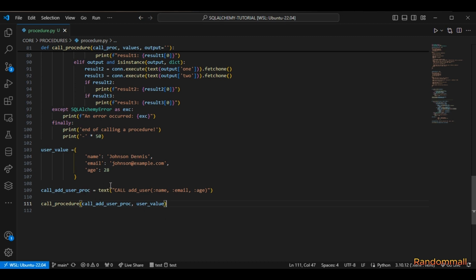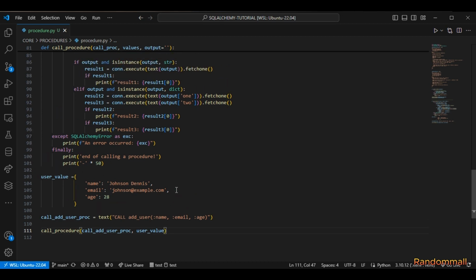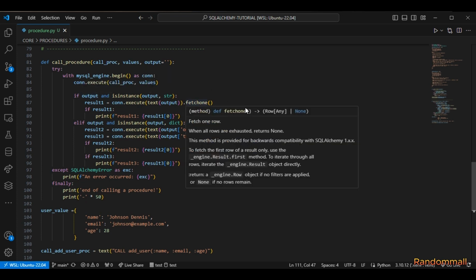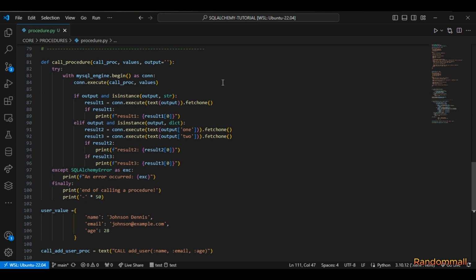So we pass this called procedure to this function, and we pass in this value. And now it is going to call the procedure with the values. Since we are not expecting any output, we are not supposed to be printing anything out.